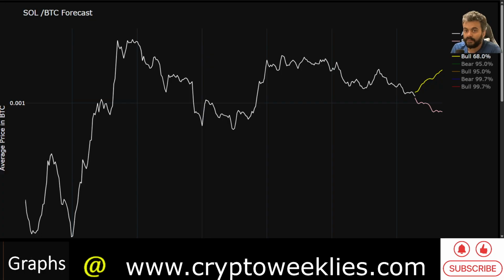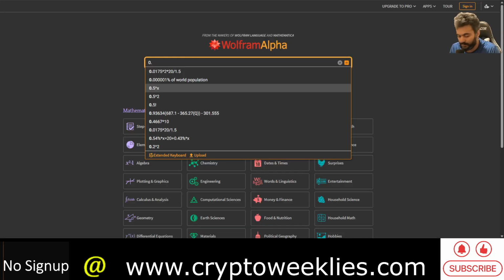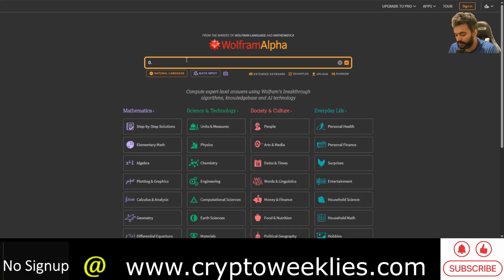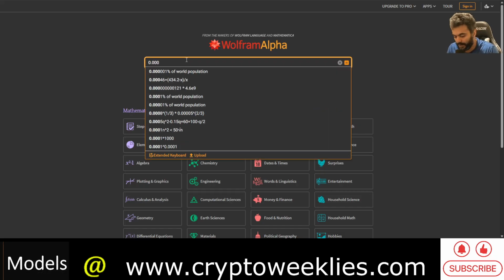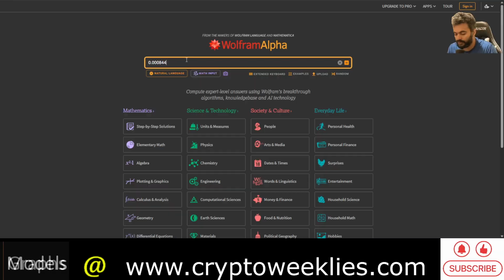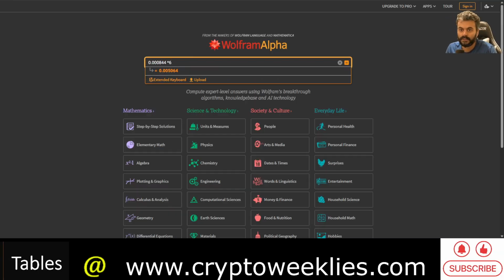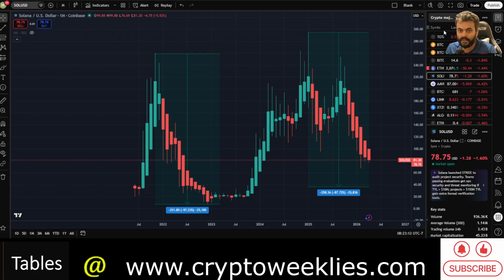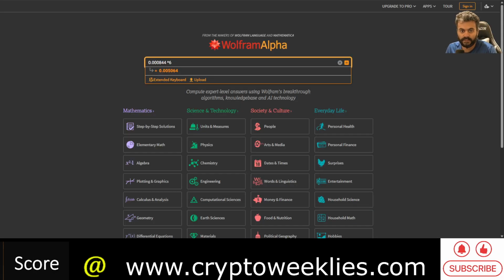So if we do a mathematical equation to identify this on Wolfram Alpha, this was 0.000844. This is the Sol BTC valuation, and right now the price of Bitcoin is coming in at around 68k. Let's stick with that price just to help you understand.